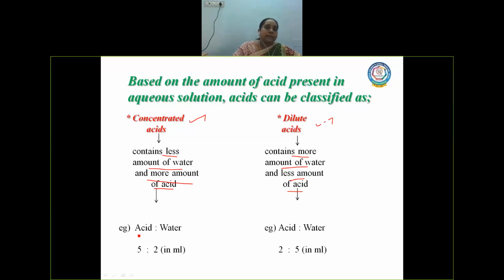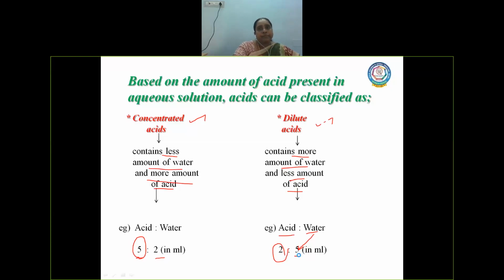Let us assume an example. If the aqueous solution contains 5 ml of acid and 2 ml of water, which is larger here? The amount of acid is larger, 5 ml, whereas water is less, 2 ml only. So in this case, the acid is called concentrated acid. In the second case, only 2 ml of acid is present in the solution and 5 ml of water. Water is the larger amount, so in this case the acid is called dilute acid.